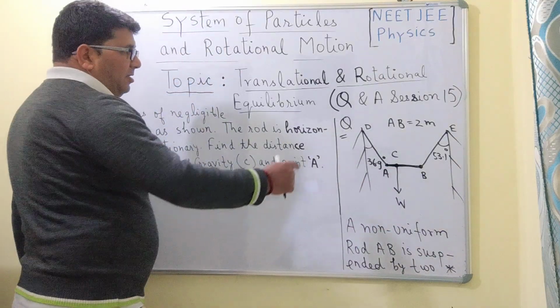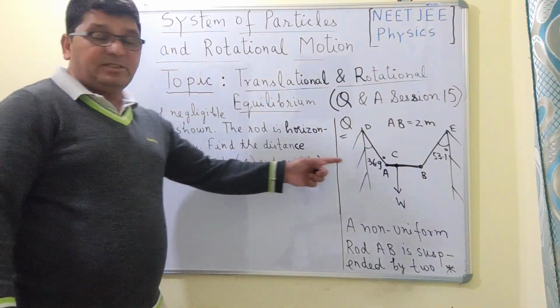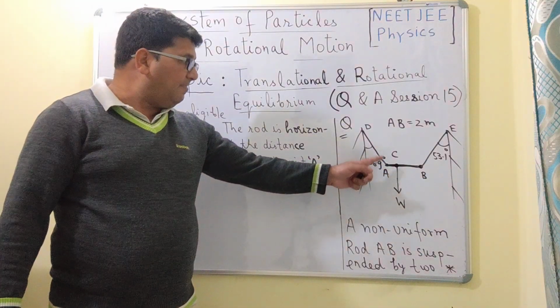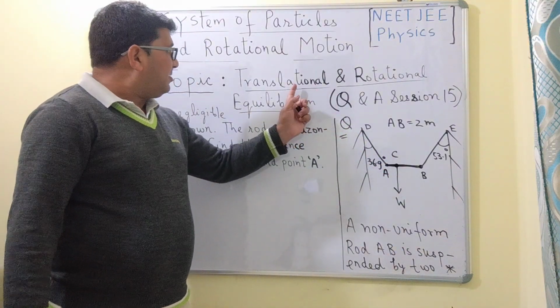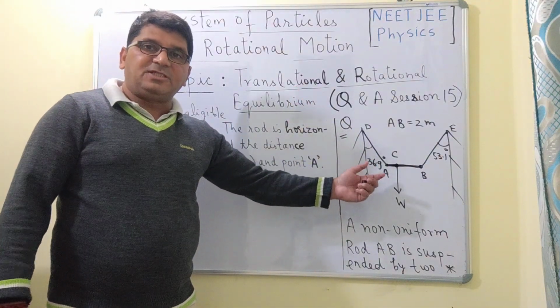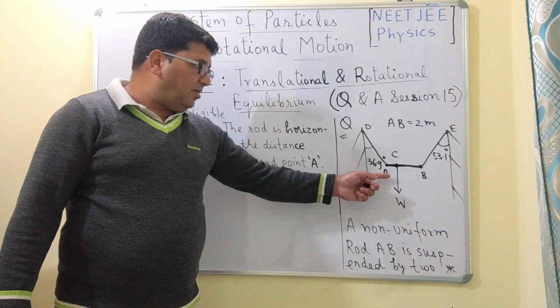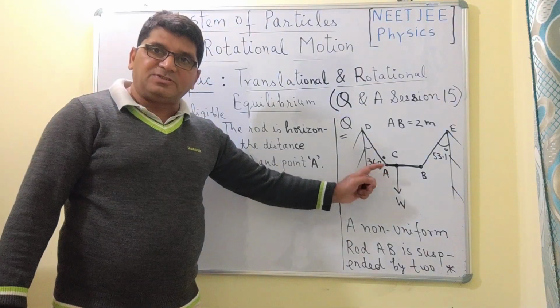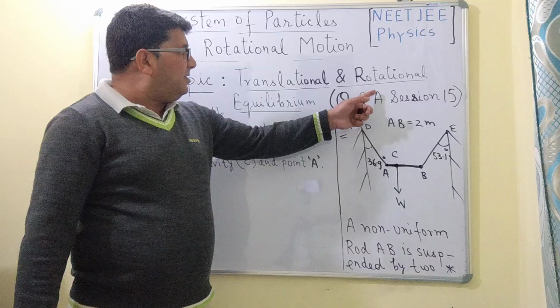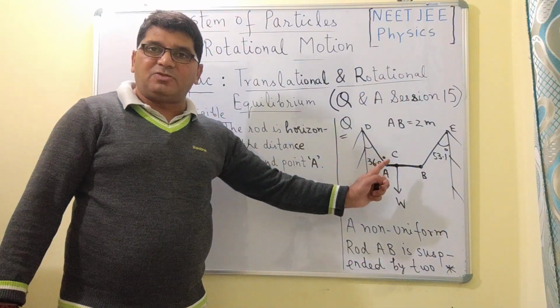So this rod will be stationary and horizontal if the net external force, or you can say the algebraic sum of all the external forces acting on this rod, is equal to 0, and the net torque about this center of gravity is also equal to 0.